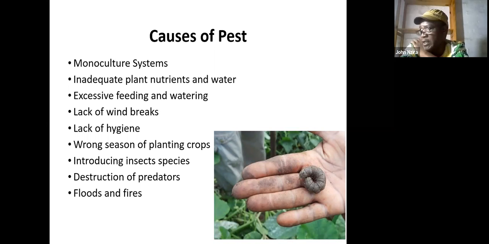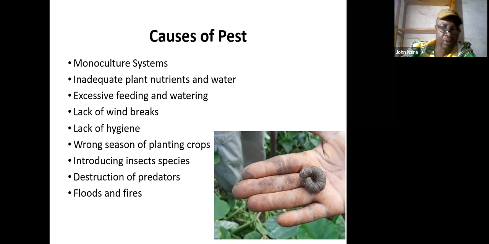When you kill predators in the field, most of the time you are allowing other pests to come into the system. Predators are those insects or other animals that eat other insects. There are insects that eat other insects, so they are good in our farming. I'll show you some examples.